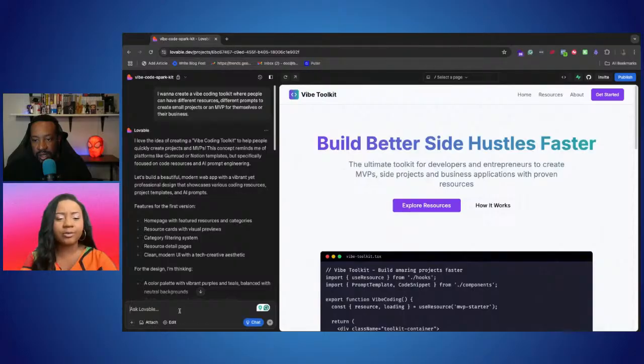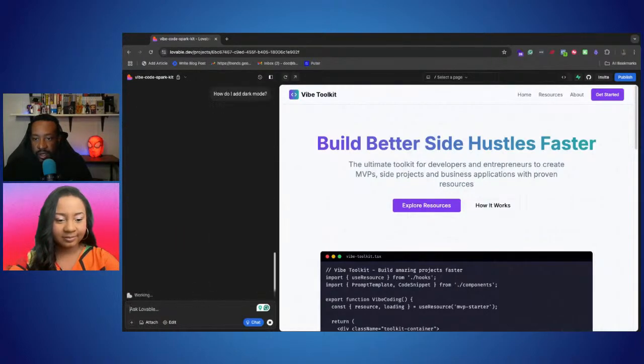This is really helpful when your project has gotten kind of large and making a change like adding dark mode has to change like 20 different pages and affects a lot of different things. Love it. Okay. So I just asked, how do I add dark mode? So yeah, that's a great question. So do you usually, once I create my first working MVP or what I'm looking for, that's when I go into chat, to really make sure I don't destroy things.